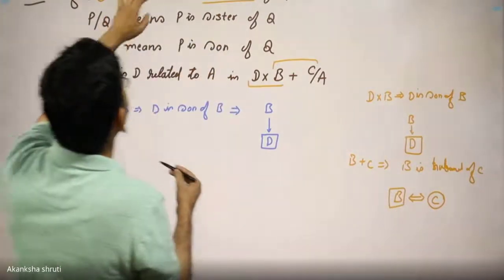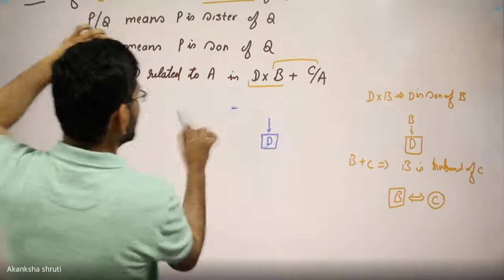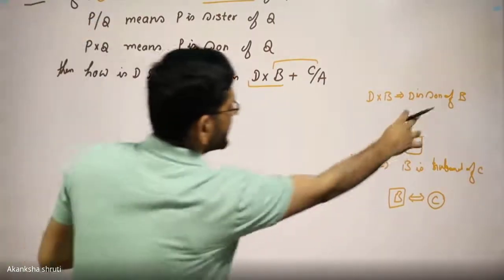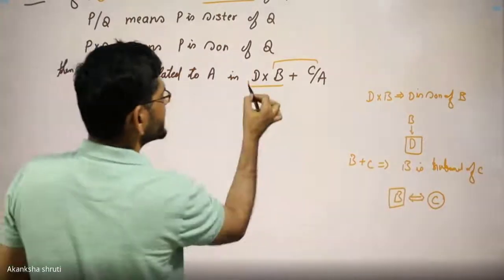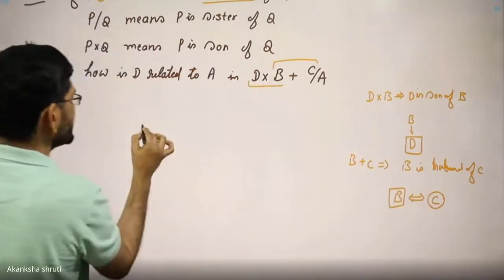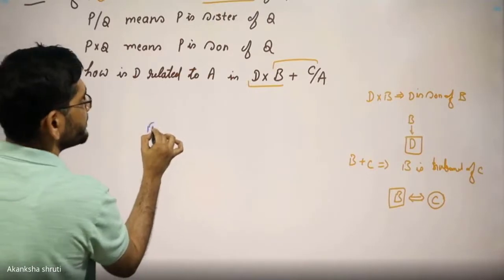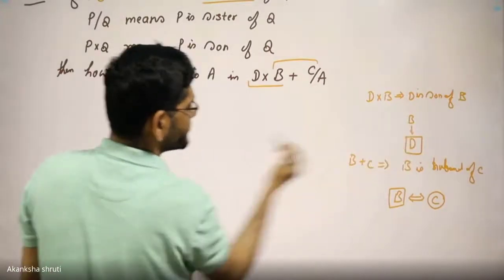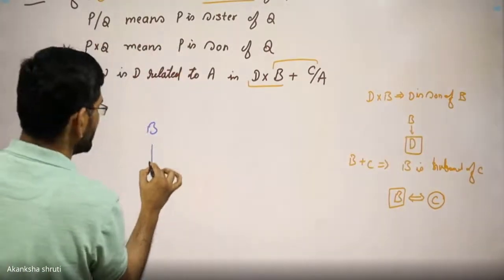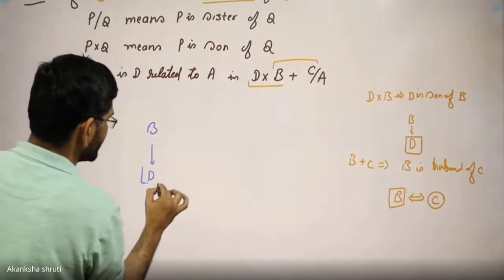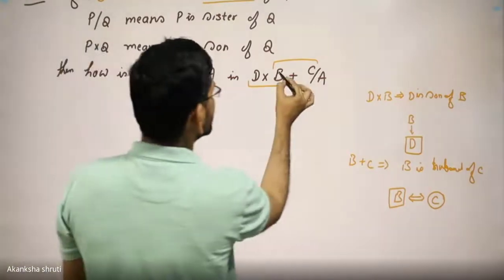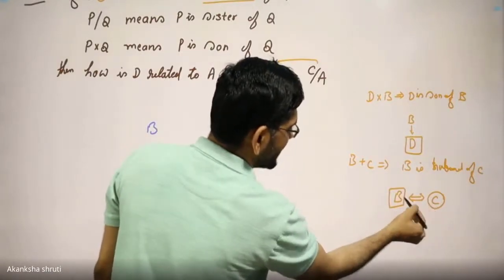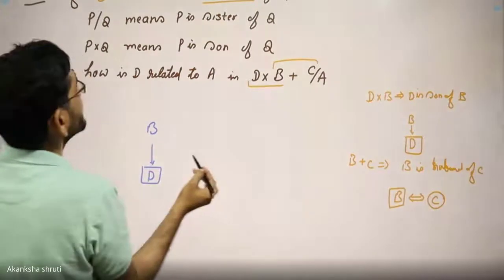So how will be our figure, or how will be our complete tree? For drawing this complete tree, we need to club it together. The first part, D cross B, means B is father of D, so below B there was D. The next, B plus C, indicates B is male, C is female, and B and C are married.